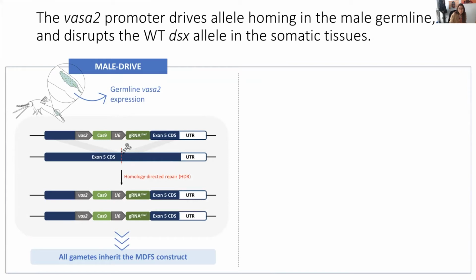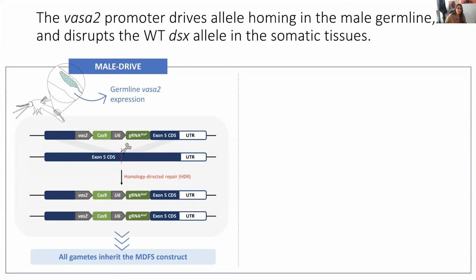So on the male side first, we know that VASA2 is a germline-specific promoter and specifically acts in the early germline in the premeiotic diploid cells. And so following Cas9 cleavage in the male germline of the double-sex wild-type allele, this allele is repaired primarily through homology-directed repair, which is a repair mechanism that uses the homologous chromosome as a repair template. And so what effectively happens is that our transgene following cleavage is copied into the cleaved chromosome.